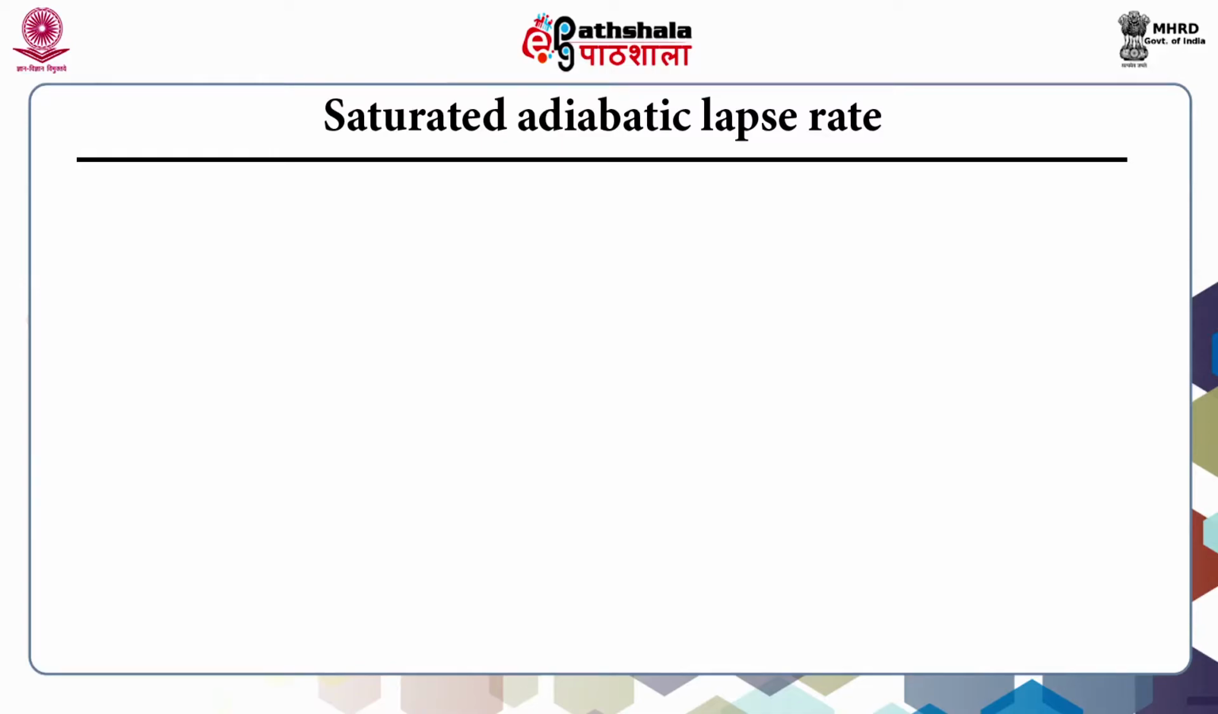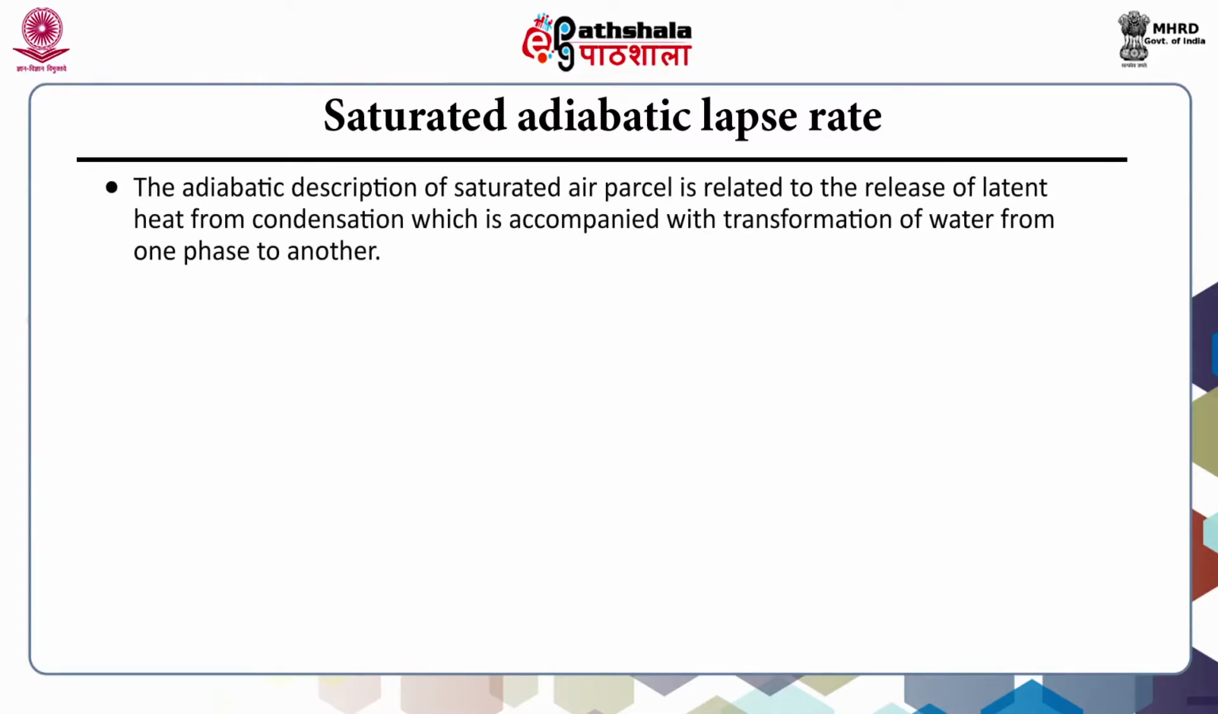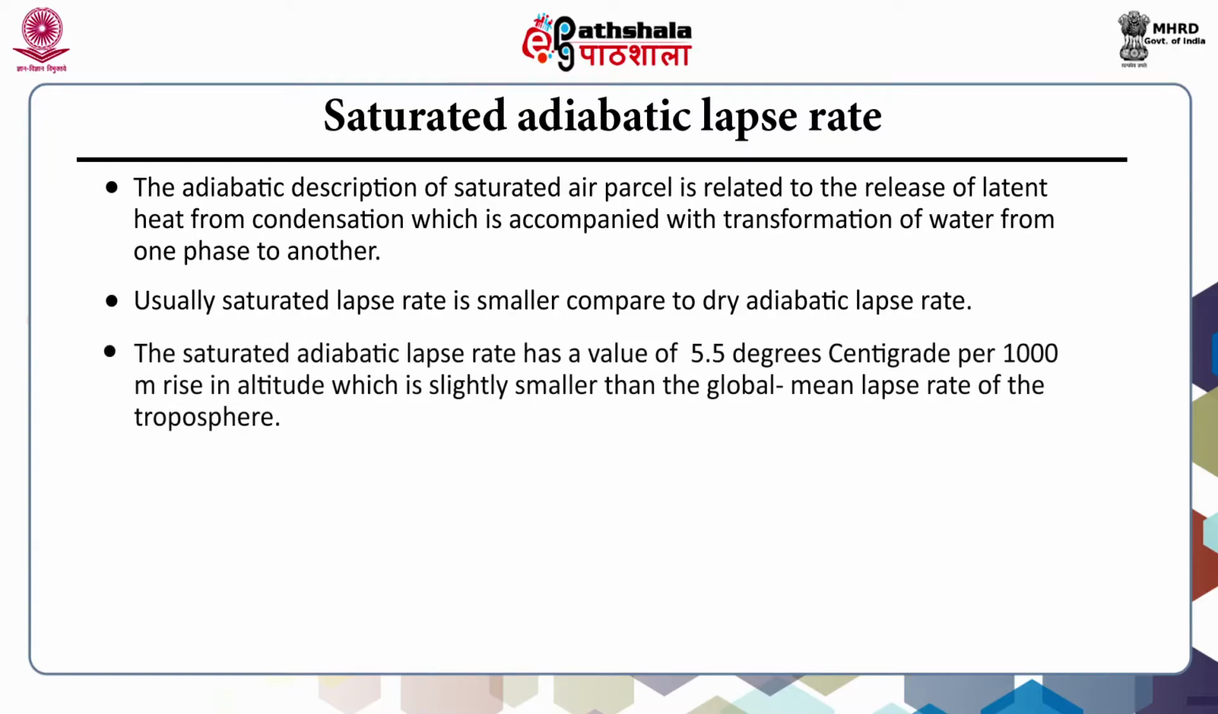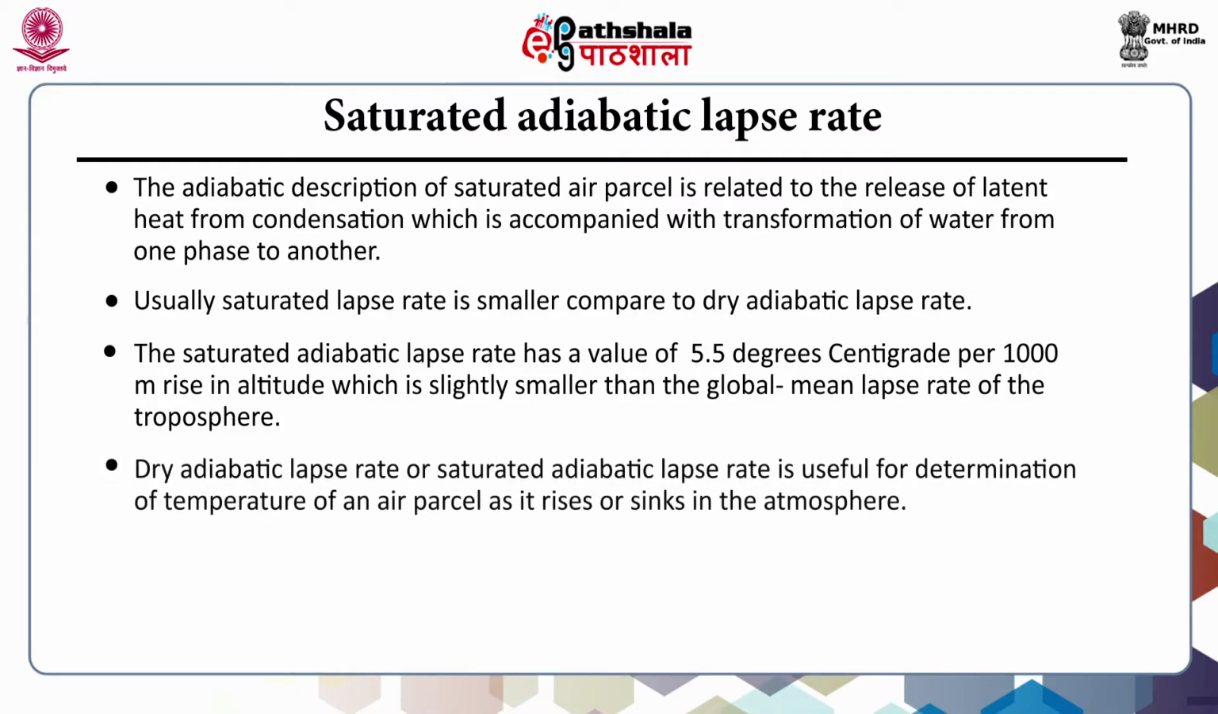The next one is the saturated adiabatic lapse rate. The adiabatic description of the saturated air parcel is related to the release of latent heat from condensation, which is accompanied with transformation of water from one phase to another. Usually, the saturated lapse rate is smaller compared to dry adiabatic lapse rate. The saturated adiabatic lapse rate has a value of 5.5 degrees centigrade per 1000 meter rise in altitude, which is slightly smaller than the global mean lapse rate of the troposphere. The dry adiabatic lapse rate or saturated adiabatic lapse rate is useful for the determination of temperature of an air parcel as it rises or sinks in the atmosphere.